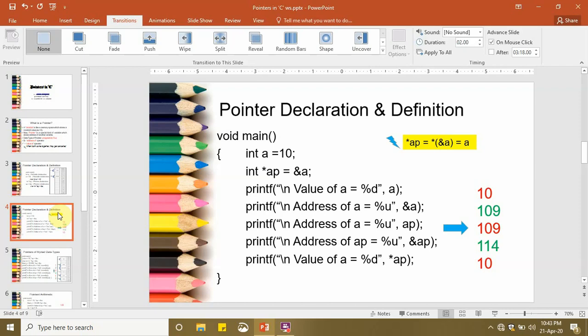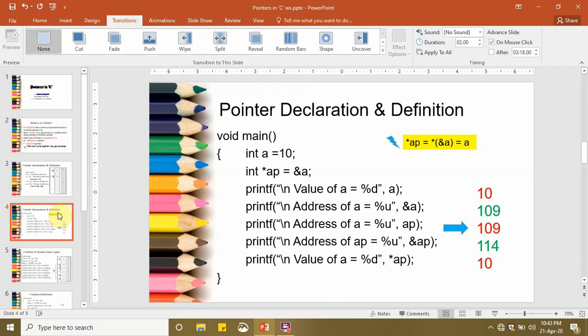Now we also need to remember that ap is a pointer variable, that is, it is also stored in memory, so it also has an address, so we can print that address by using the address of operator. So in the fourth printf statement, we print the address of ap by printing the value of &ap. Now the last line is very important. It is basically printing the value of *ap, which is a bit tricky.